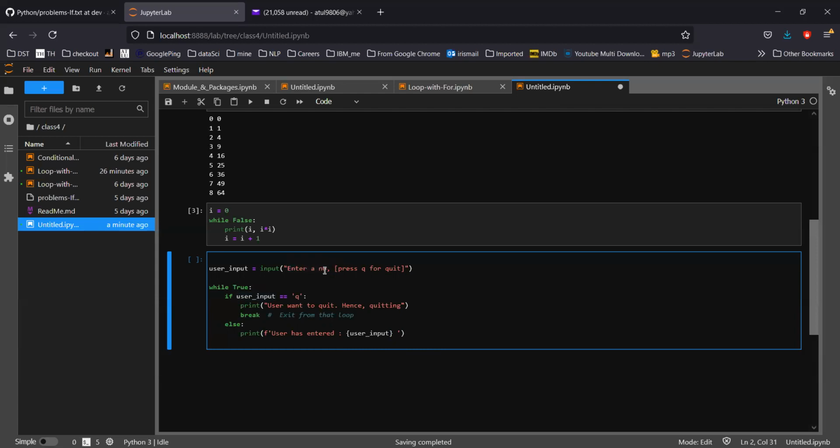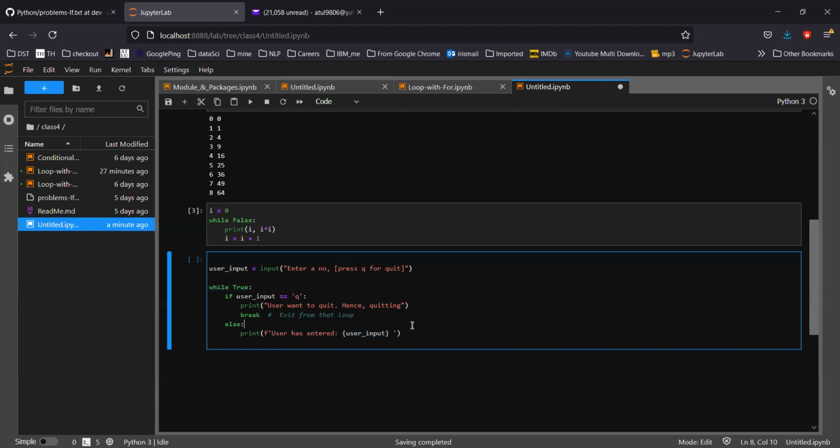Suppose the user has entered 4, something like that. It will check if that number is equal to Q. Obviously not, then it will go to the else block. When it goes to the else block, it will print this line: user has entered, and then that particular number. And it will keep going on, because the condition is always true.